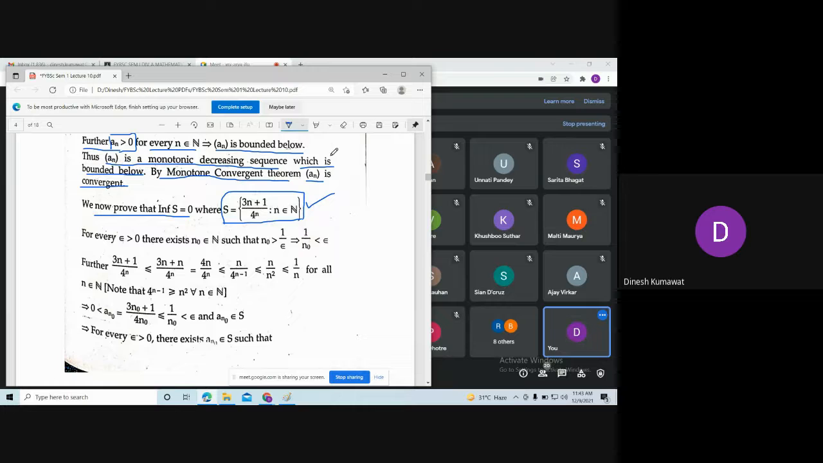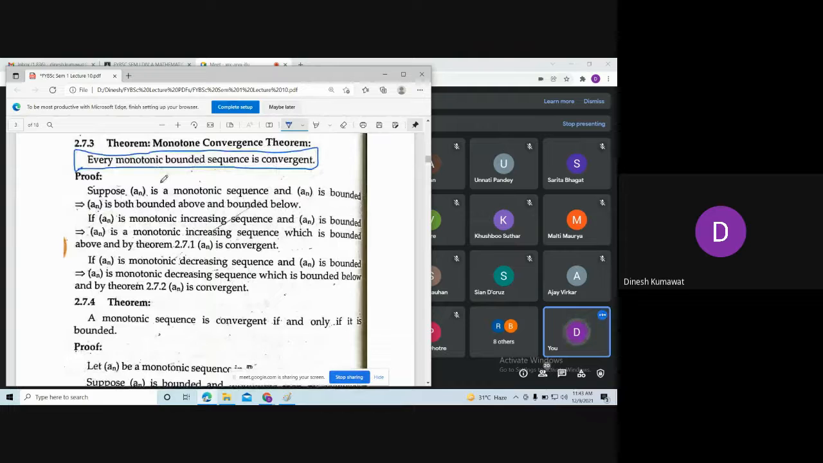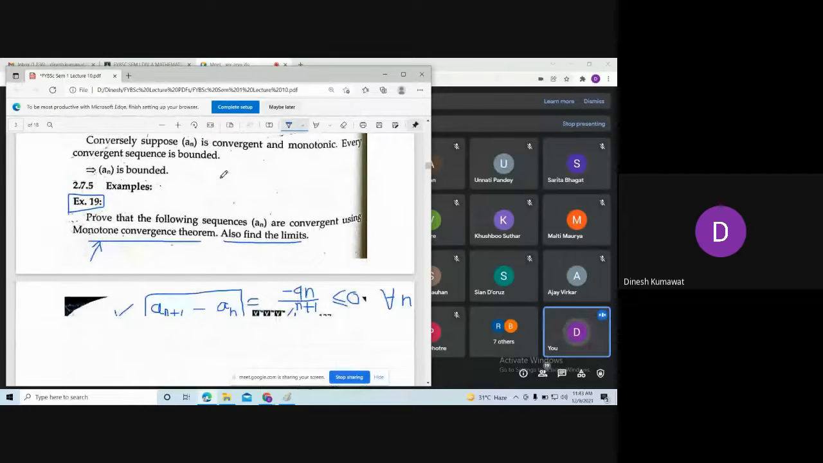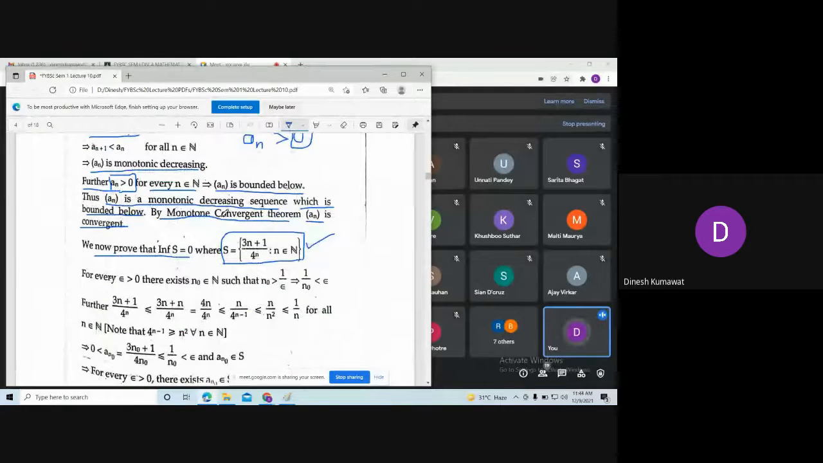Now remember, for the monotone convergence theorem, we are combining the two statements. For this theorem, we are combining the previous two statements, and using those statements we are going to conclude that every monotonic bounded sequence is convergent. This I have already explained. Though we are saying it is bounded above and bounded below, by the construction we are getting that this sequence is bounded. Please remember that. So now what remains to check is that the infimum of this set S is 0.